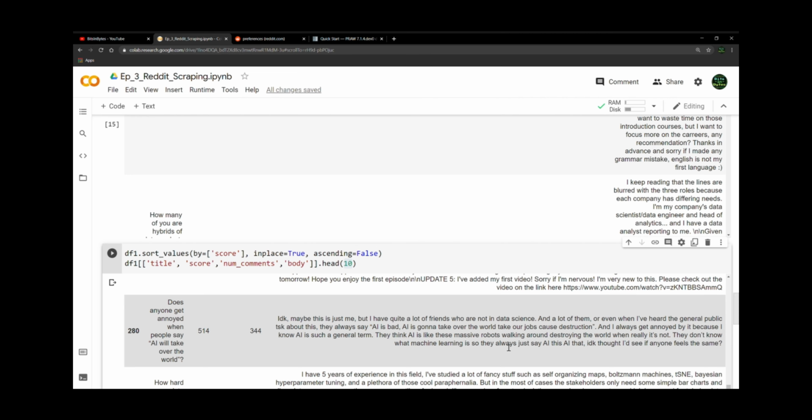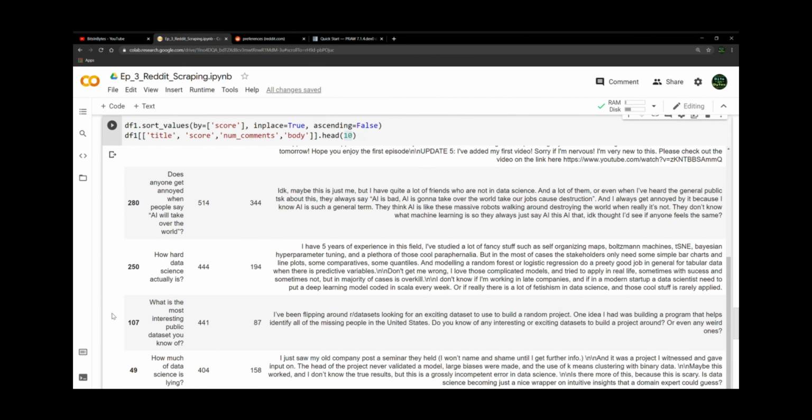A lot of friends that are not in data science, and a lot of them say AI is bad, job destruction. They don't know what machine learning is, and they always say AI this, AI that. I don't know. Thought I'd see if anyone else feels the same. Yeah, I think it's funny. I honestly try not to engage in conversations about analytics with people who aren't familiar with analytics, just because you end up having conversations like this.